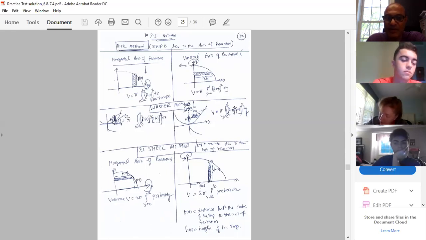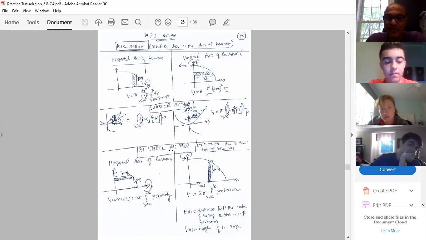Then the washer method, when your strip does not touch the axis of revolution: for a horizontal axis of revolution, you write R(x) squared minus small r(x) squared dx. Here it is R(y) squared minus small r(y) squared dy. Here it is a vertical strip, and here it is a horizontal strip, because the axis of revolution is this one. Okay, that's what we finished yesterday.